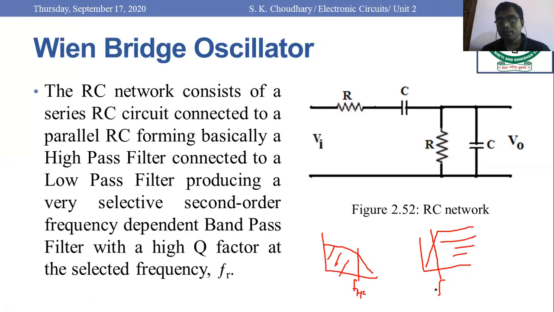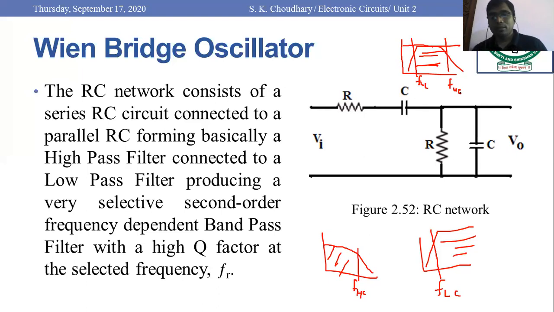And here it is FLC, you can say. So the band pass filter would allow in between frequencies, only in between this border, FLC and FHC. So it would only allow a band of frequency, not the high frequency, not the low frequency.